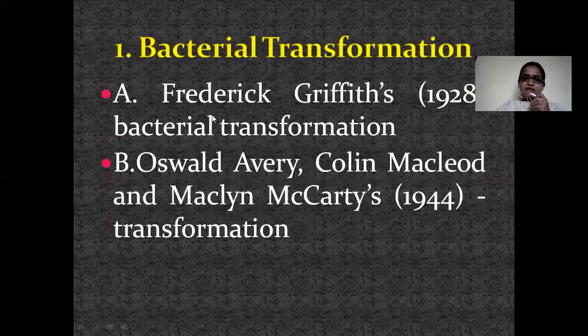The first one is bacterial transformation. The scientist who worked on this experiment was Frederick Griffith in the year 1928. Later, these experiments done by Griffith were continued by Oswald Avery, McLeod, and McCarty in 1944.